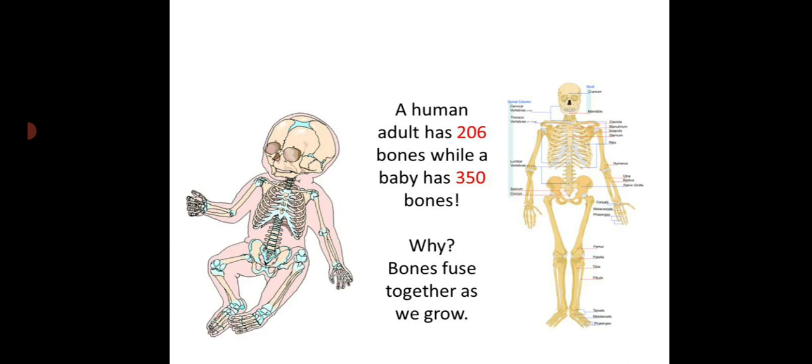By looking at this, if you have a question like why, that is because initially the child has 350 bones. Later on, the bones fuse together, that means they combine to form the human skeletal system. After fusion, the 350 bones become 206. As we grow, the bones fuse, so that 350 bones become 206 bones in an adult human skeleton.